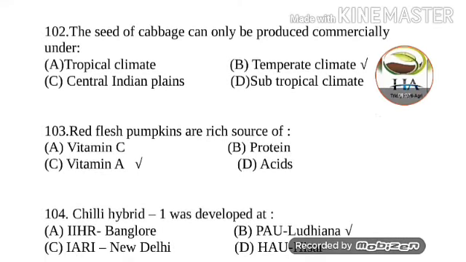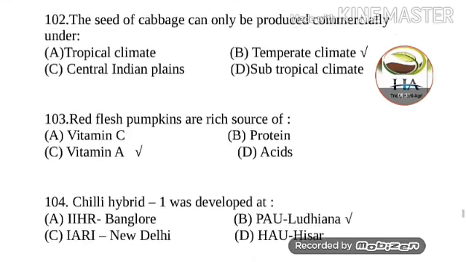Next question is, red flesh pumpkins are rich source of, options are vitamin C, protein, vitamin A and acids. So answer of this question is vitamin A. Red flesh pumpkins are rich source of vitamin A. Other than red flesh pumpkins, sweet potato are also a rich source of vitamin A.